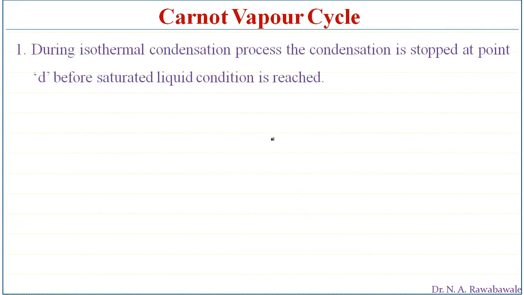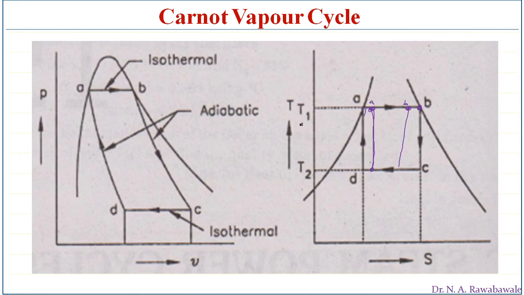During the isothermal condensation process, the condensation is stopped at point D before the saturated liquid condition is reached. The condensation process is stopped in between, as we can see here. From point C to D is the condensation process, and it is stopped in between. This condensation process is not complete, so this steam is not condensed to become a saturated liquid. It is stopped in between and wet steam is passed into the boiler directly. This has another effect that we will discuss.